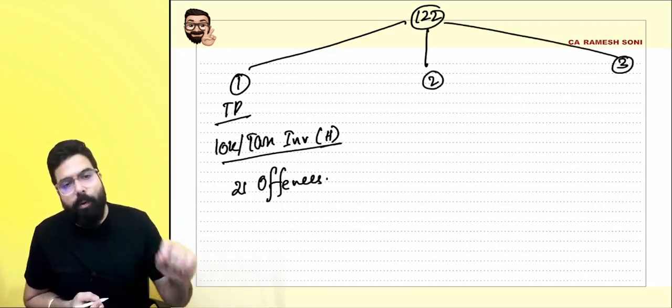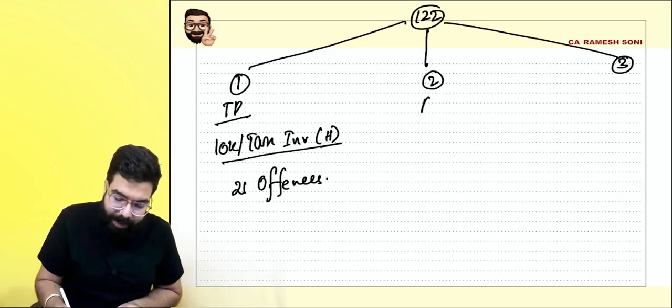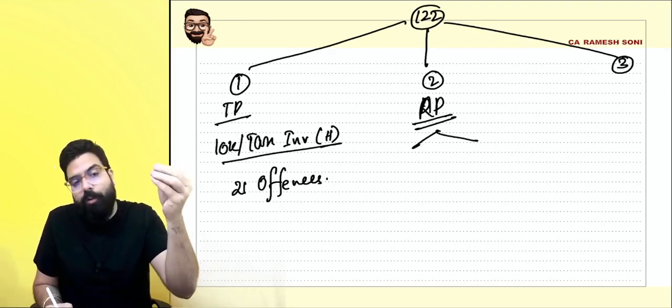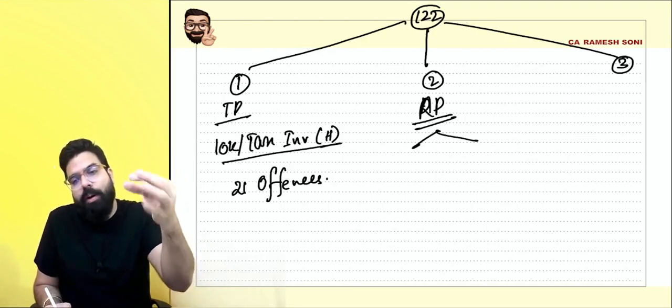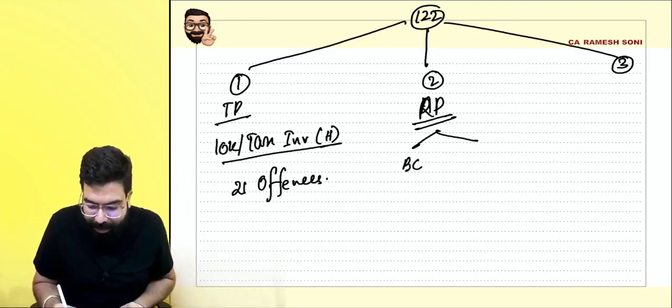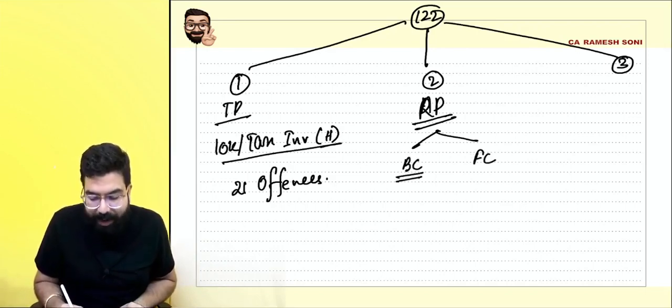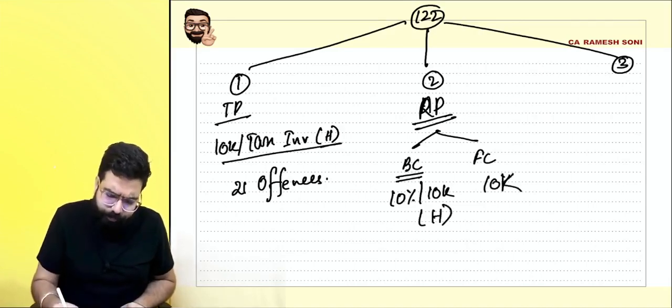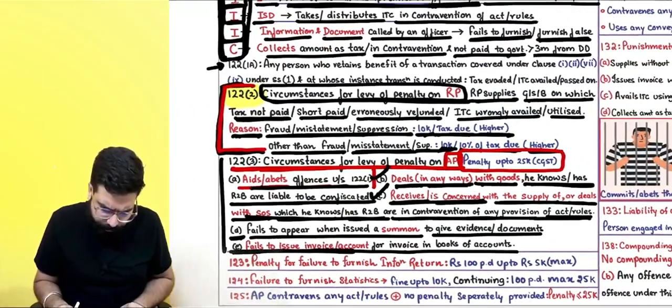Section number 122(2) talks about any registered person paying penalty. Sir, if you are a registered person who has done tax not paid, short paid, erroneously refunded, ITC wrongly availed or utilized, and it's a bona fide case or a fraud case. Bona fide case, you'll have to pay 10% or 10,000, whichever is higher.